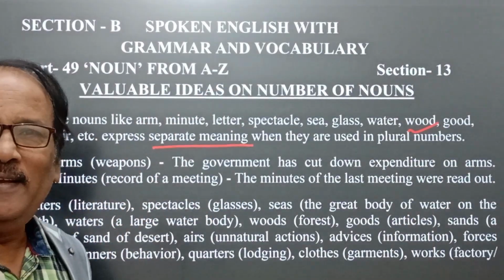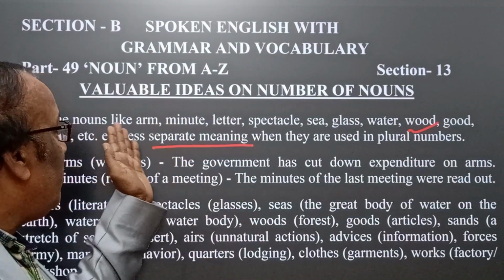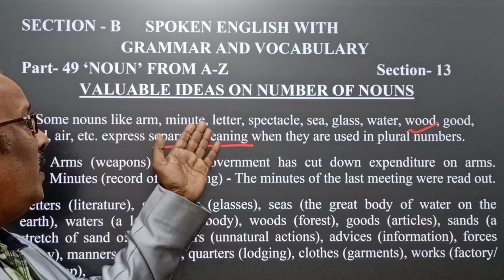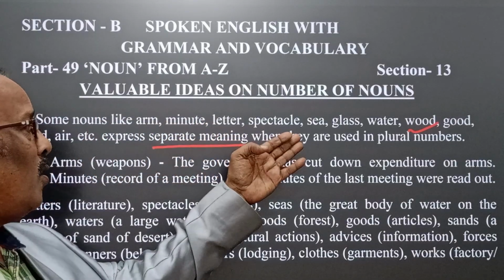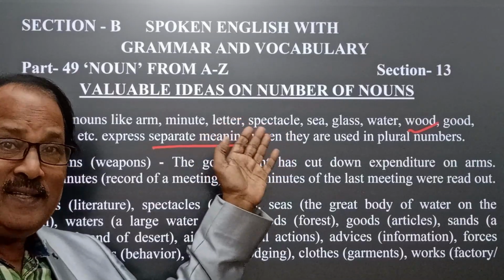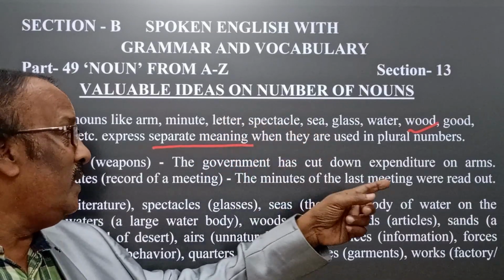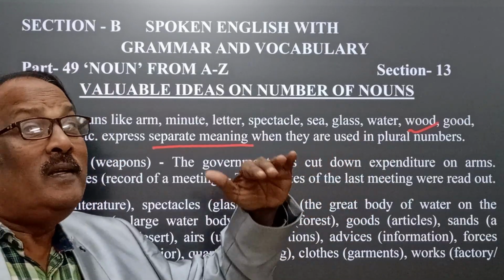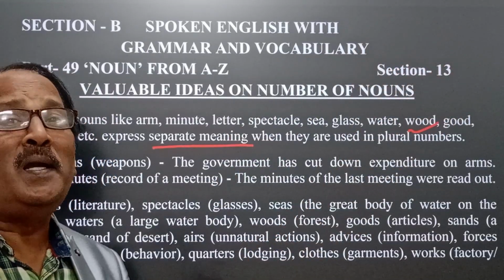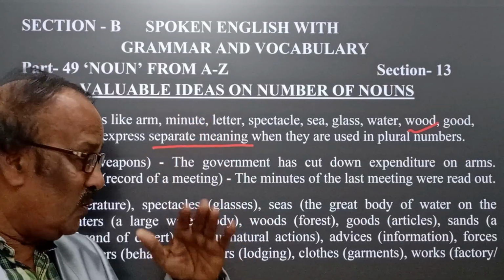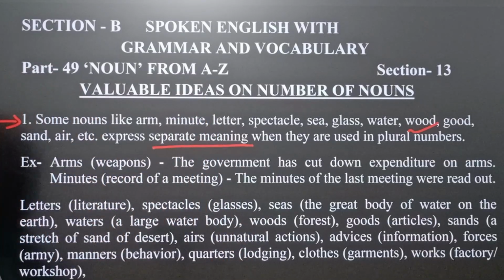Very interesting. We know some of them are what we call countable nouns and uncountable nouns, but whenever they are used in plural numbers, they express separate meaning. Then how? You see here we find arms.